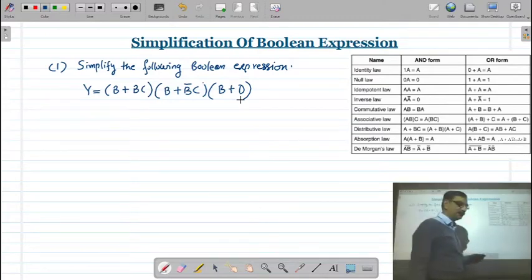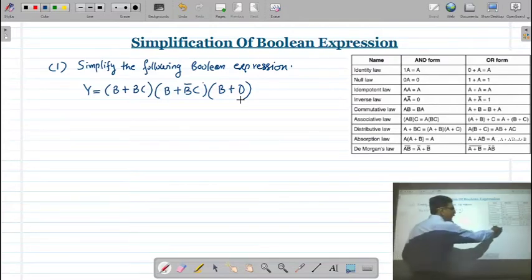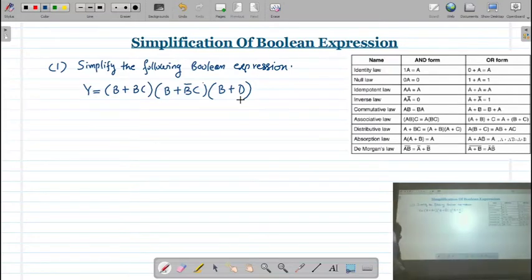Now this Boolean expression you can simplify in different ways. The simplest method is to open the brackets and try to simplify. Otherwise, you can directly apply one of these laws on this expression. So we will try to solve this expression in two different ways.